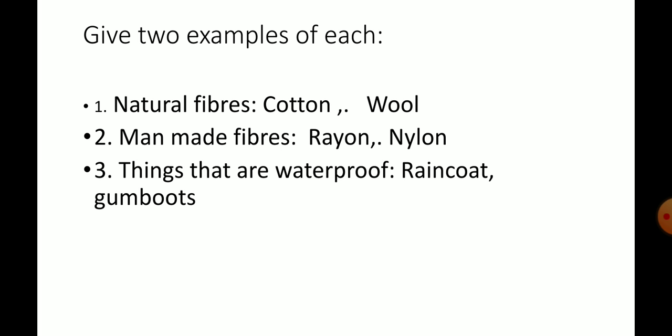One more exercise. Give 2 examples of each. We have to write 2 examples of each. First one, natural fibers. Cotton and wool are the 2 examples of natural fibers. Man-made fibers: rayon, nylon. Things that are waterproof: raincoat and gumboots.